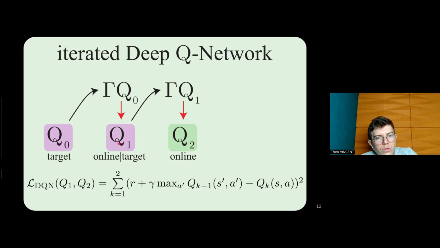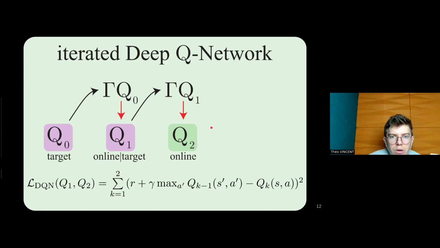This means that the Q function here is an online network to learn the first Bellman update, but is also a target network to learn the second Bellman update, which means that the loss that we use is simply a very close loss to DQN, but uses two networks, and it's the sum of the TD errors, which are represented by the red arrows here.